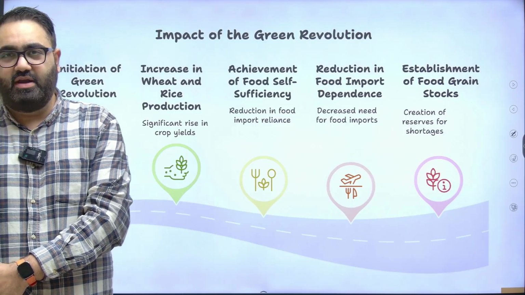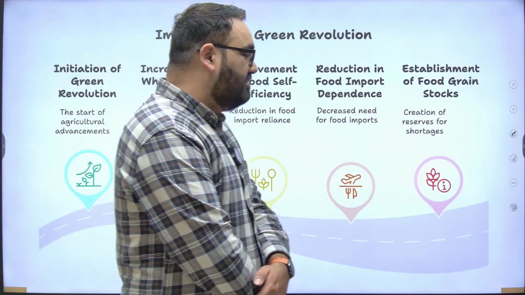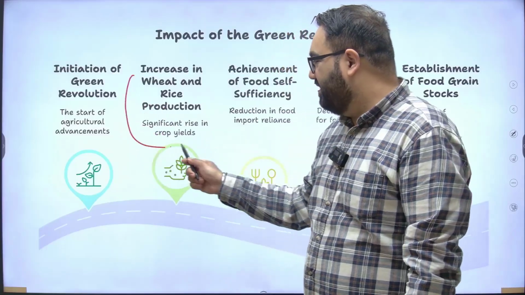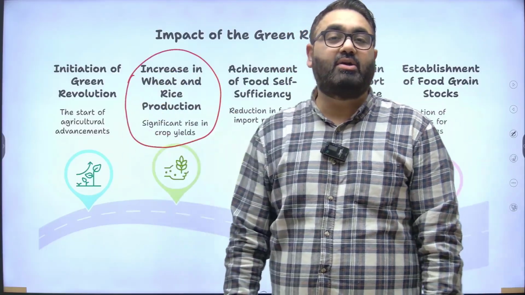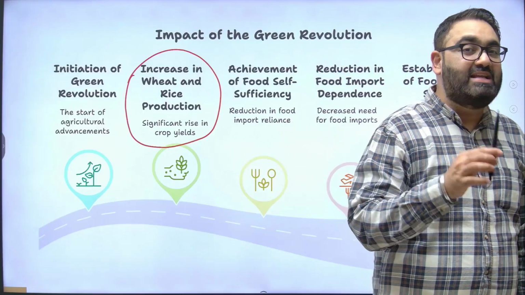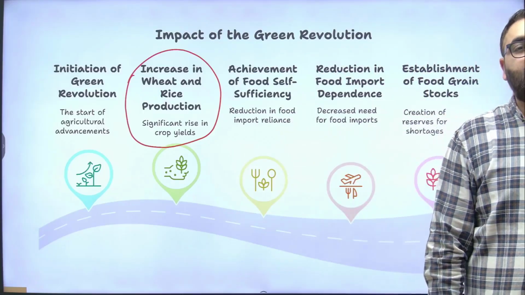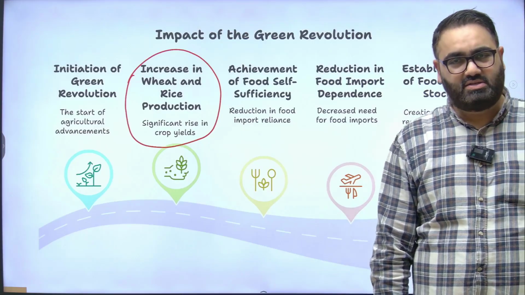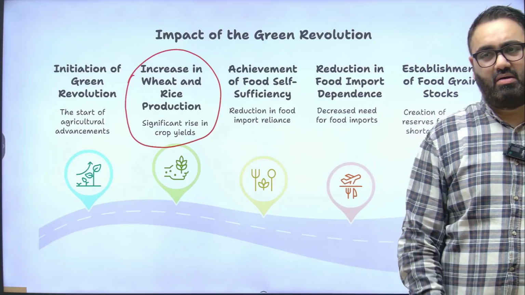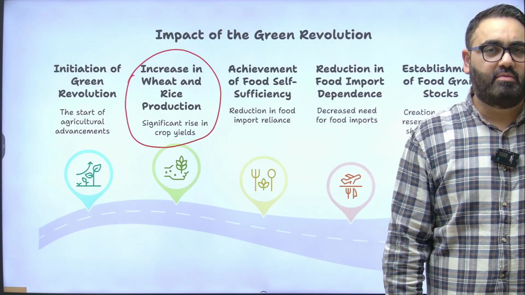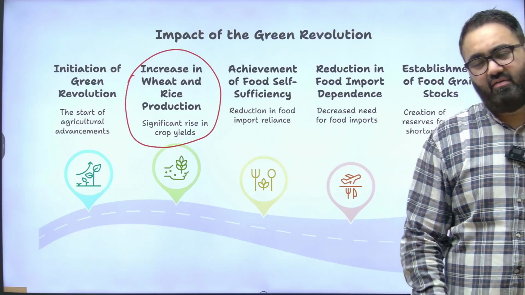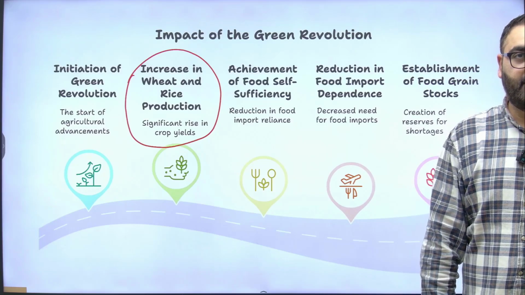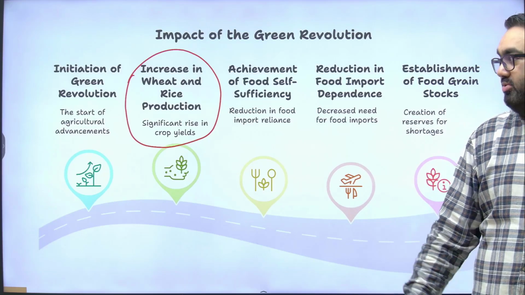These were certain impacts of Green Revolution that you would have seen. First, the biggest impact of Green Revolution was the increase in the production of rice and wheat. So much so that right now India is the largest exporter of rice in the entire world. Indian basmati rice is in extremely high demand around the entire world. It still is widely sought after. India also is self-sufficient in wheat. We have enough food grains, much more buffer stock than what we require. It was all because of Green Revolution. We were able to achieve food sufficiency.